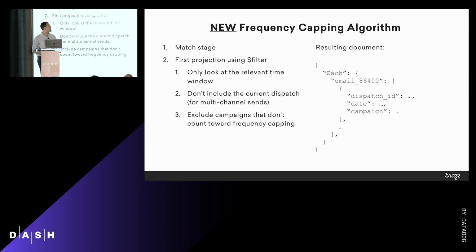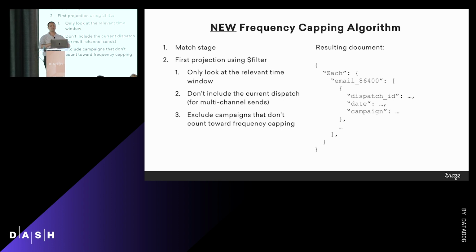So our new frequency capping starts with the match stage. We match all the users in our current batch, and we do a projection using the filter operator to limit the time window and exclude the current dispatch for multi-channel sends. So you don't want to frequency cap a push if it has an email that was supposed to go with it. You want to make sure those both go out.